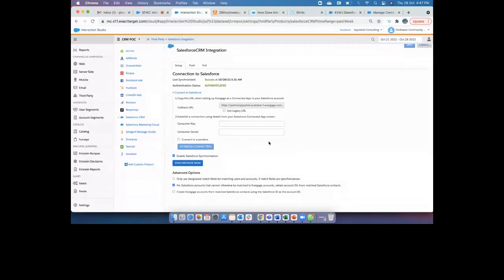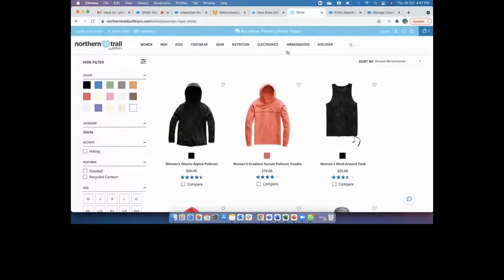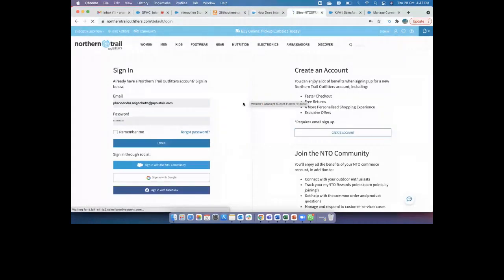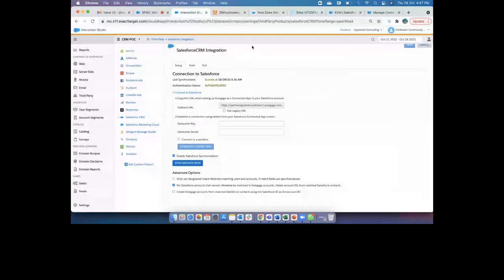Suppose I have streaming data outside of Salesforce, say a system where I have an NTO store and I have clicked on sign in. When I click on sign in, what kind of attributes will Interaction Studio pick up? First name, last name, email address. I've selected email address here. It is very case sensitive, so you have to use the same email address in Salesforce as well. Then the data inside Interaction Studio will sync with Salesforce.